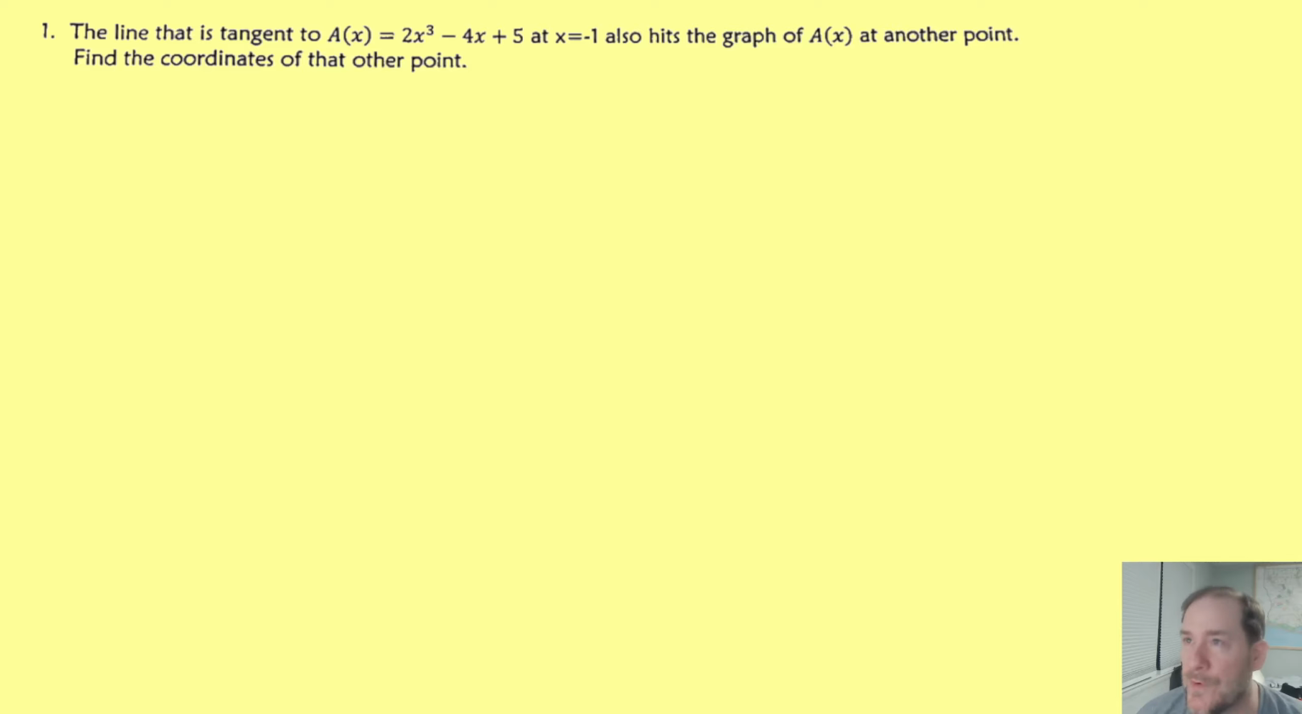Anyway, let's do number one, which says, sorry, it says that the line that's tangent to a of x also hits the graph of a of x at another point. Find the coordinates of that other point. So we've had a problem like this before, but if you're not sure what these even mean, I'll kind of sketch out what's going on.